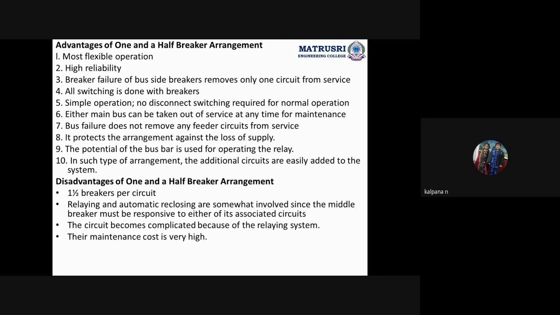Okay. Disadvantage is what? 1.5 breakers per circuit. Relaying and automatic reclosing are somewhat involved, since the middle breaker must be responsive to either of its associated circuits. The circuit breaker becomes complicated because of the relaying system. The maintenance cost is very high.